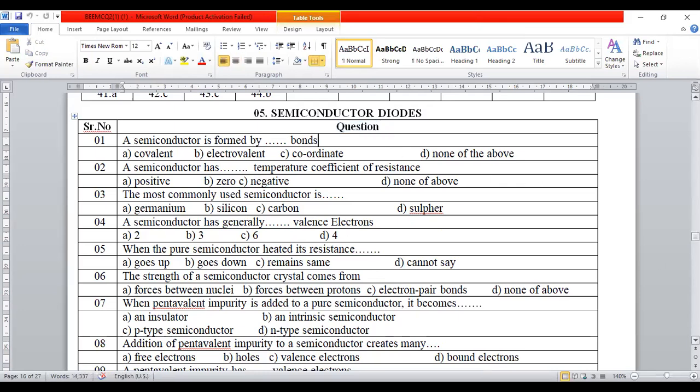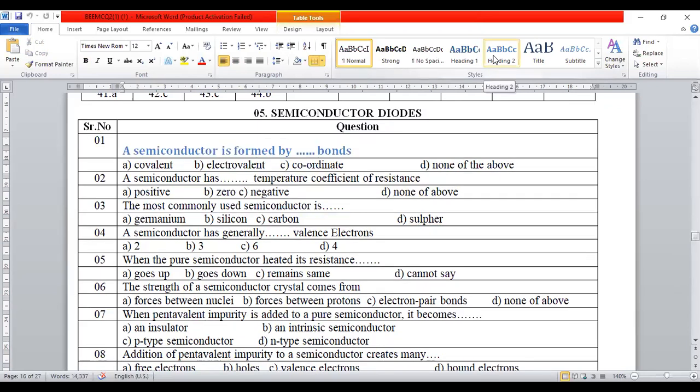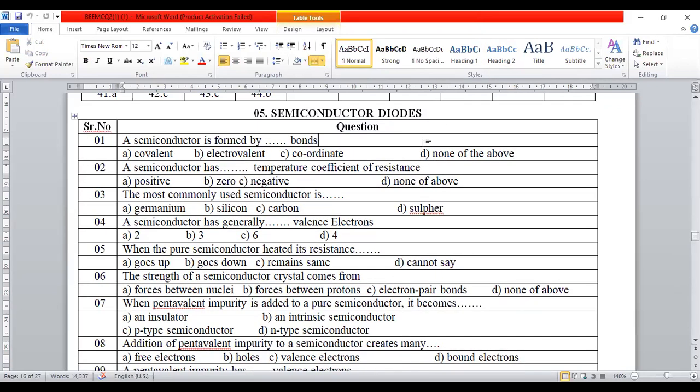Yes, sir. Be ready. Anyhow, after 4:45 you don't have any load. So after 4:45, I will put the link directly in the Telegram group. You have to submit the chapter test. It may be Monday or Tuesday or Wednesday. Next week I am going to take these 2 chapter tests. Okay, we'll stop here only.